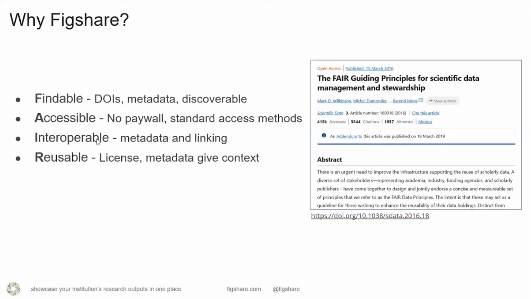Interoperable is about the metadata being of a standard schema, so that it can be mapped to other schemas and have a lot of linking. So you're linking to other digital objects, to funder records, to your ORCID record. And then finally, reusable is about having a license that says how your objects can be reused, and providing good quality metadata so that people understand what you did, what the data means, and where to find certain things in the set of files that you're sharing.